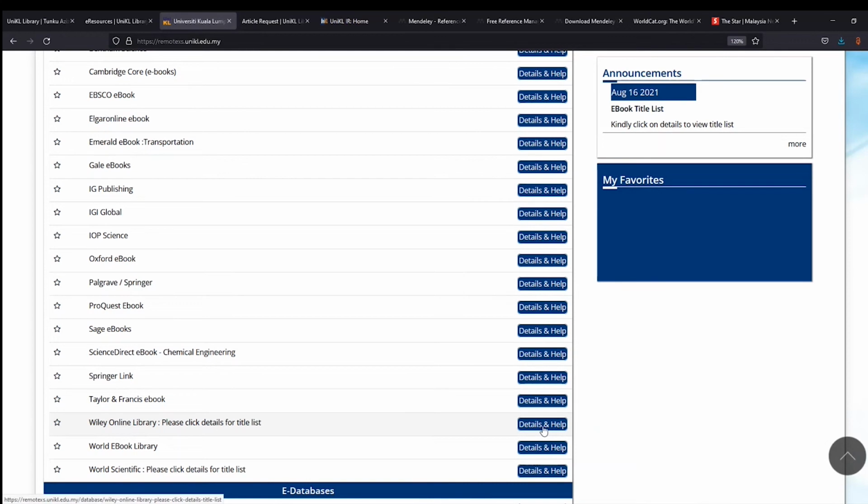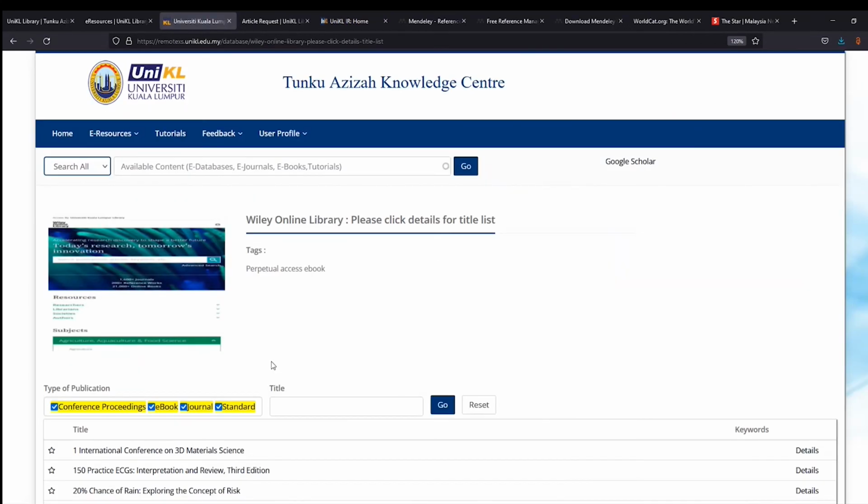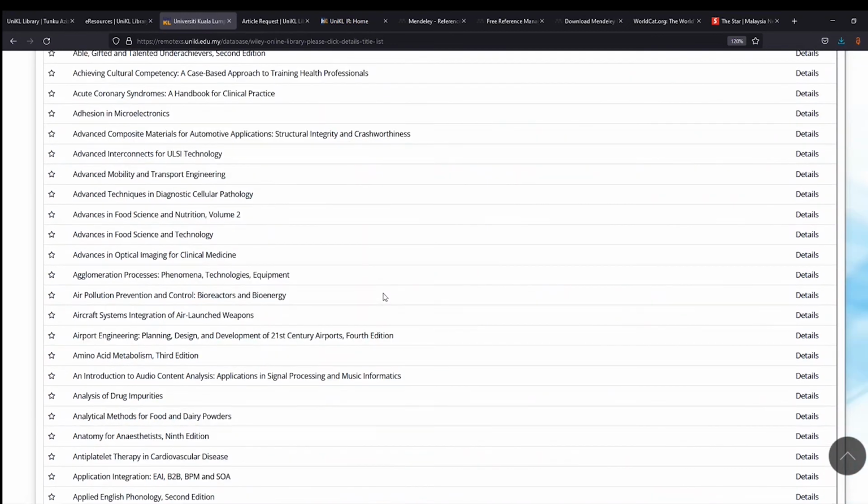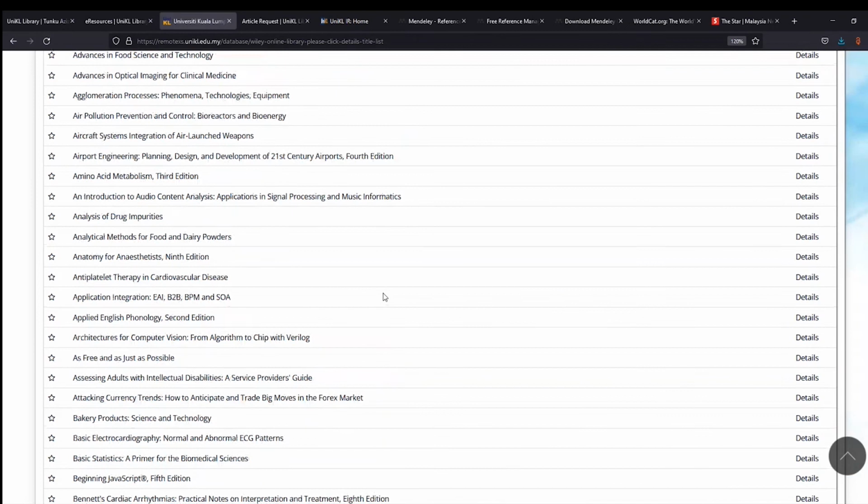This is a one-time purchase ebook. If you click on the details, you can see a lot of titles that have been purchased that students can easily download. For example, Airport Engineering: Planning, Design and Development of 21st Century Airports. You click on it, you get a full text that you can download and save.